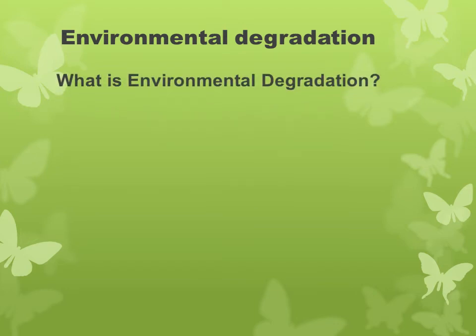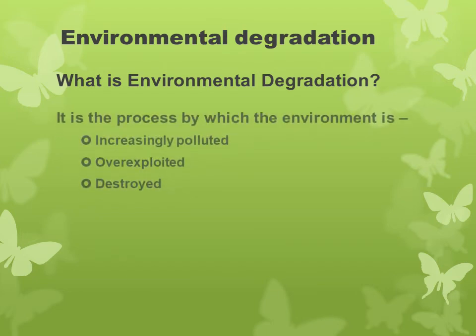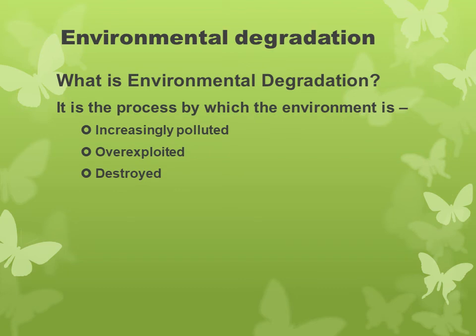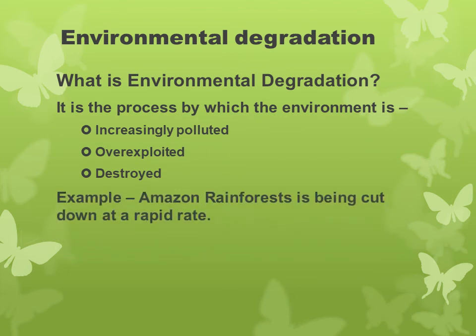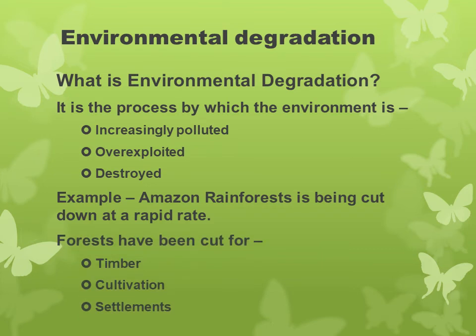It is the process by which the environment is increasingly polluted, overexploited, and destroyed. For example, Amazon rainforest is being cut down at a rapid rate. Number two, forests have been cut for timber, cultivation, and settlements.